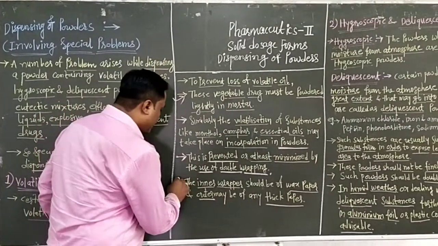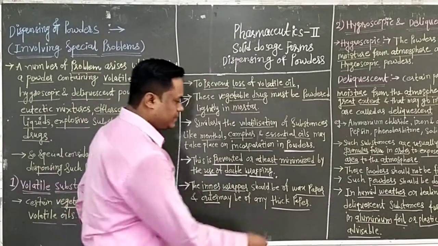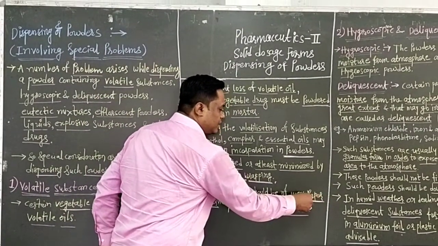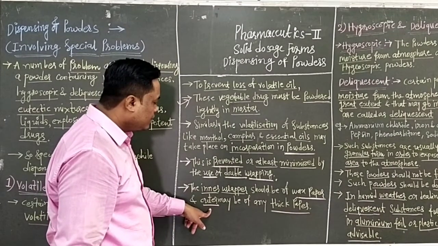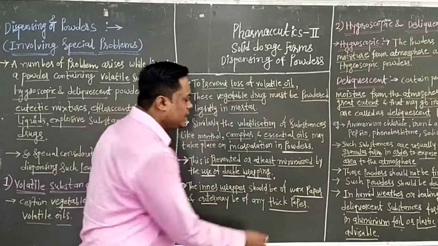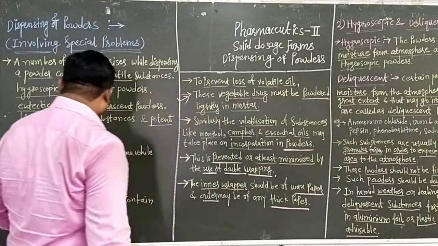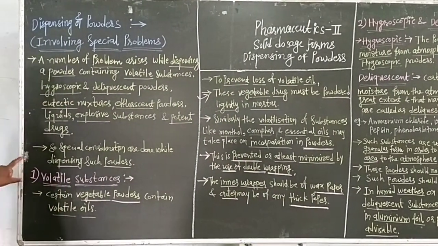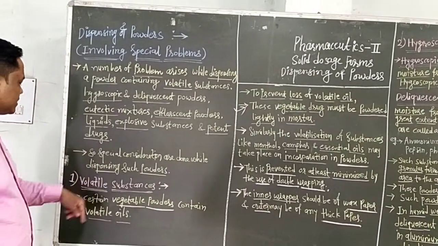In this double wrapping system, the inner wrapper should be of wax paper, and the outer may be of any thick paper. It is called the double wrapping system. Then we have to see the problems involving volatile substances.